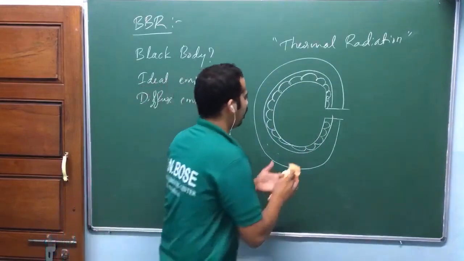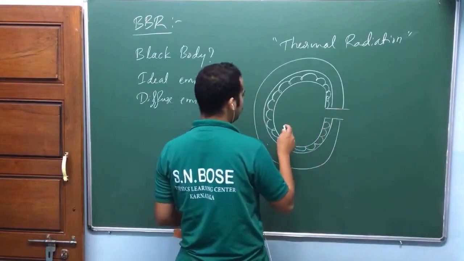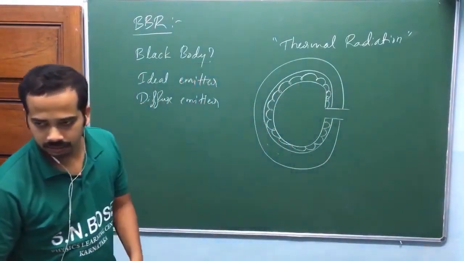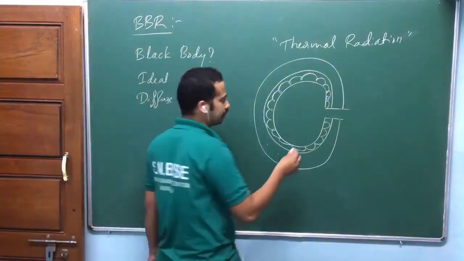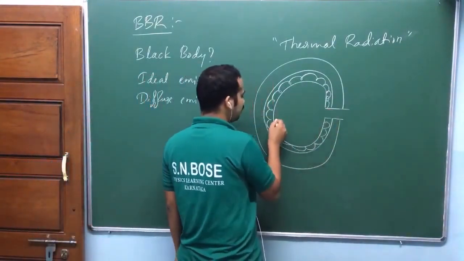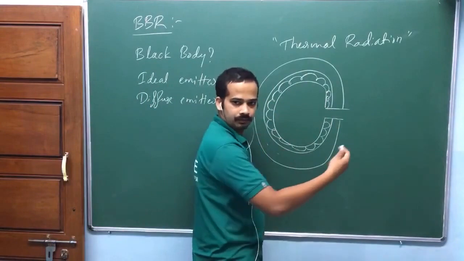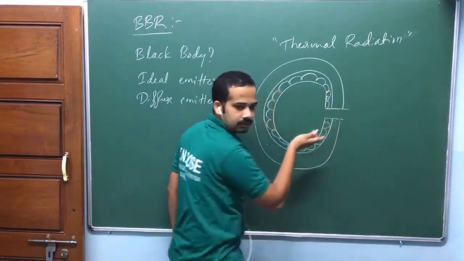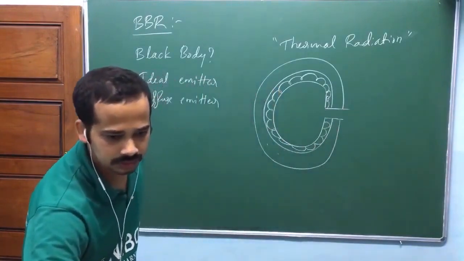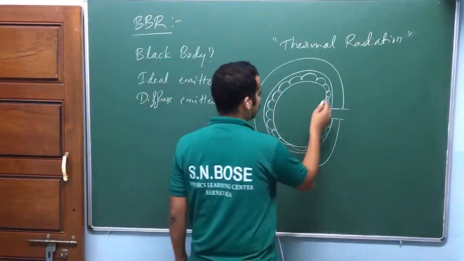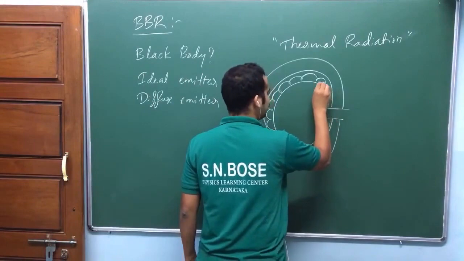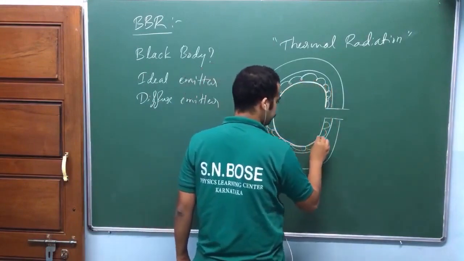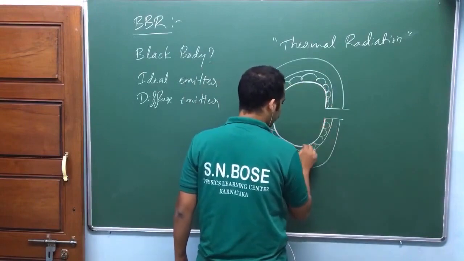It has a very small opening, and inside we are going to coat it black. Inside you can make it a rough surface, so that light falling on it should not reflect back in the same direction. I think I have given the construction. Now this is some metal, suppose copper, with a rough surface like that.